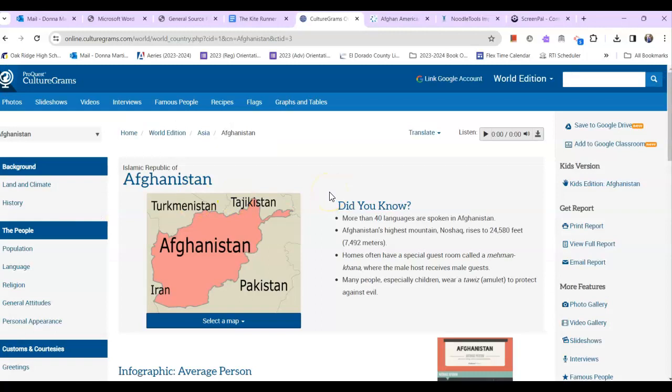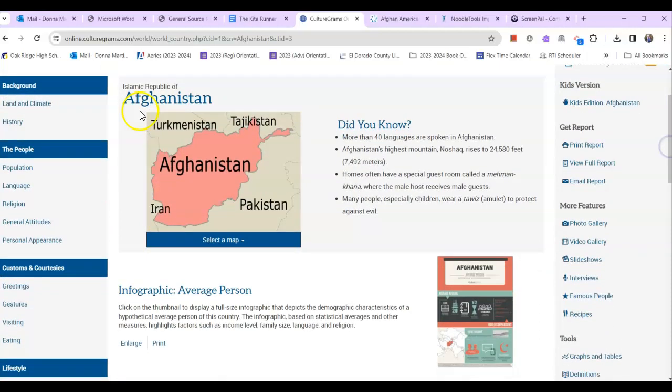So there is this great table of contents here. So here's my history group. Some of these don't necessarily say daily life, but general attitudes, personal appearance, greetings, gestures, visiting, that's all their daily customs, so that can work.